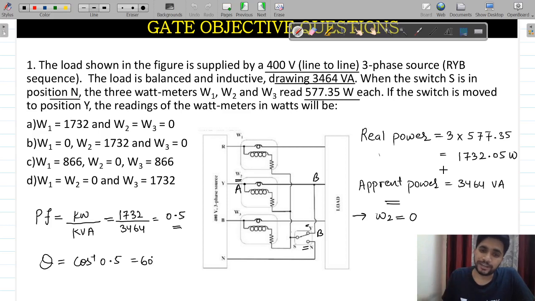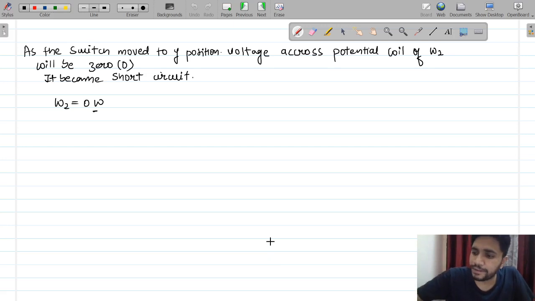In the 2 watt meter method, with the two watt meters, their potential coil is connected to the third point, the Y point, or you can say the third phasor. There is no concern about the neutral because it is a balanced network. Now I am drawing the phasor diagram of the 2 watt meter method to find the values of W1 and W2.